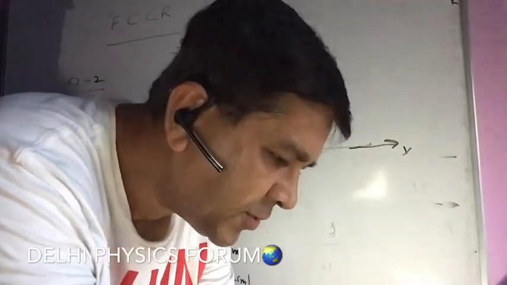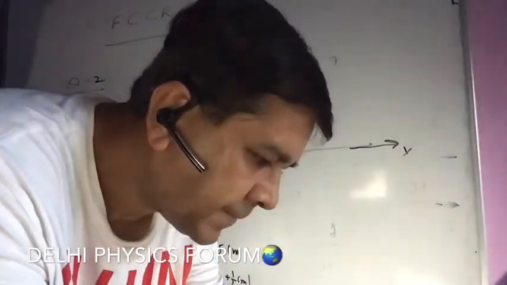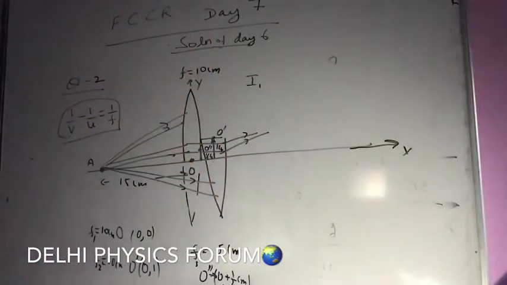So for I1 I am getting, I am putting here u is equal to minus 10. So I am getting 30 centimeter.